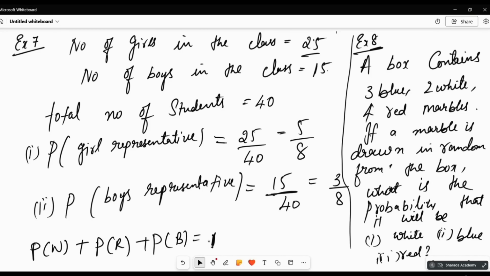So the probability of getting white, red, or blue, if you add everything together, should come to 1. Okay. Next.